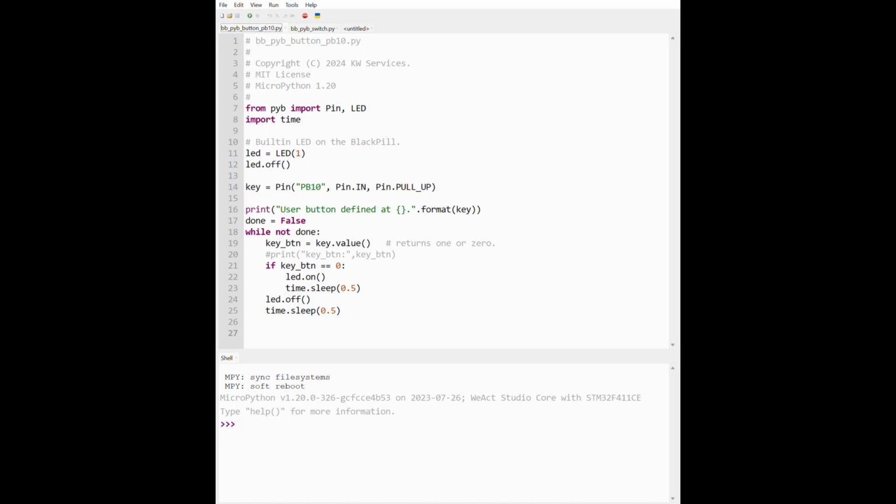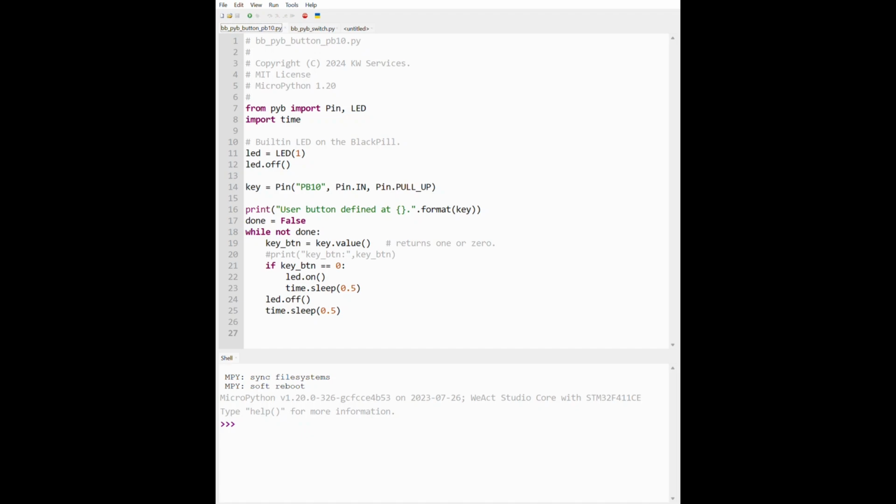The code begins by invoking an import of the pin, LED function, and time. We used the LED function in the last video. The interesting part occurs when we use the pin function. We define a digital input as the variable key to the pin function using Pin.IN. We also configure it as a